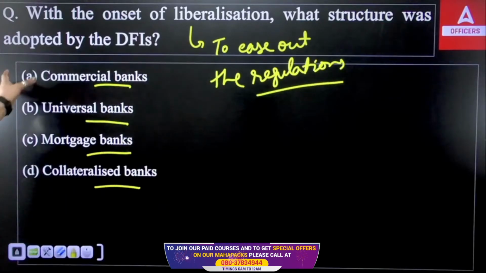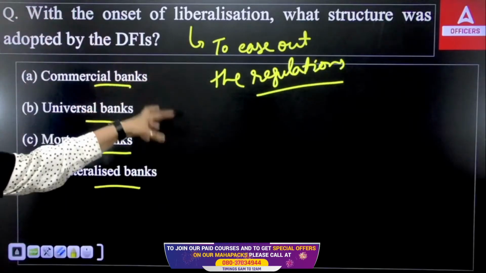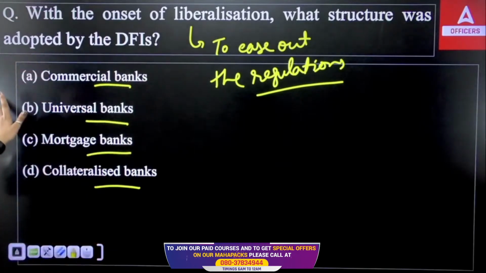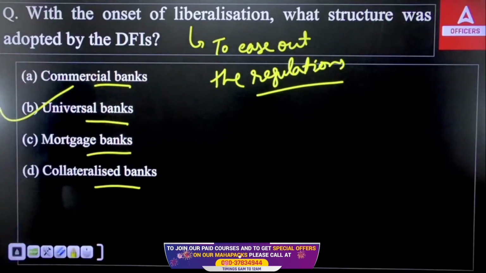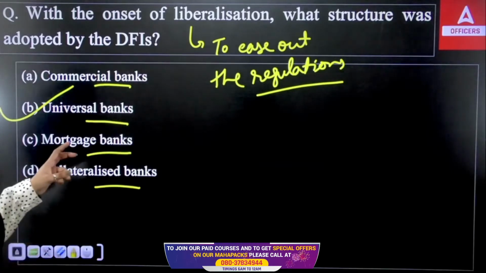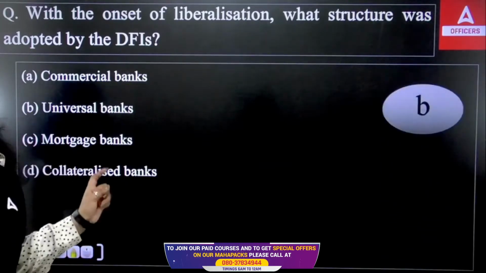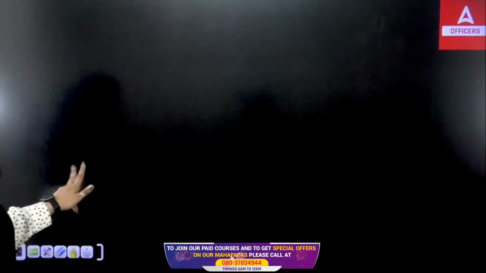Okay, so now this is the liberalization. We wanted to ease out the restrictions. We have eased out the restriction. So after that, I have just told you ICICI Bank introduced the commercial bank structure. Okay, it was the commercial bank structure that was introduced by ICICI Bank. So right answer will be your B option, that is a universal bank.